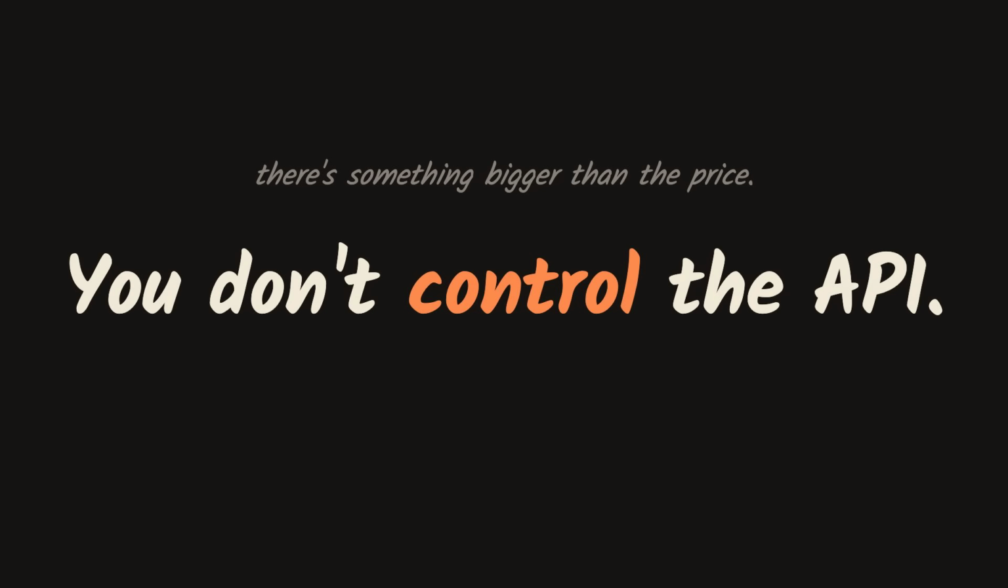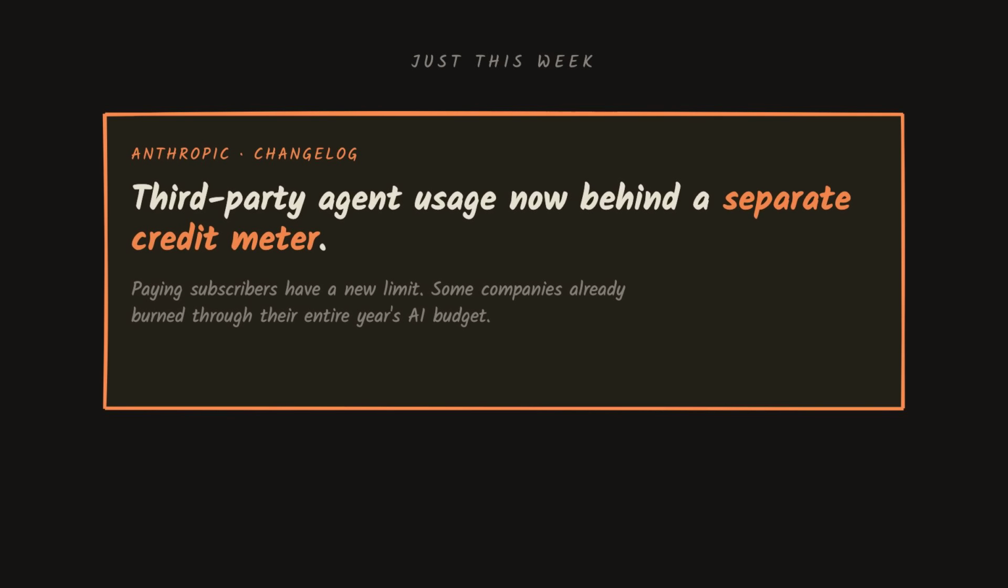But there's something bigger than the price. You don't control the API. Just this week, Anthropic announced it's putting third-party agent usage behind a separate credit meter. Paying subscribers who've been using Claude with coding tools now have a new limit. Some companies already blew through their entire year's AI budget.